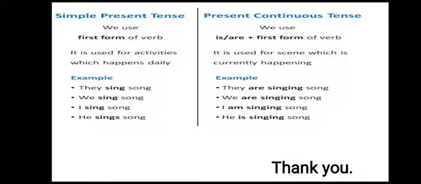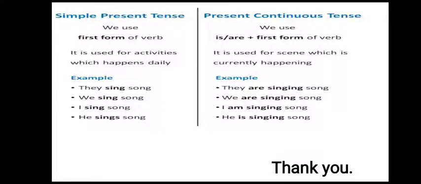Second thing, simple present tense is used for activities which happen daily, but present continuous tense is used for the action which is happening right now in the present and is going to be continued in the future, and we don't know when the particular action will end.